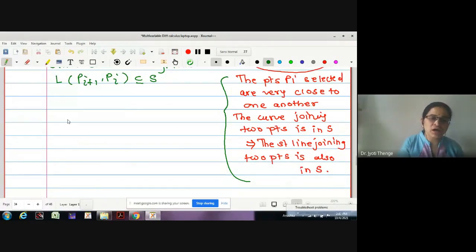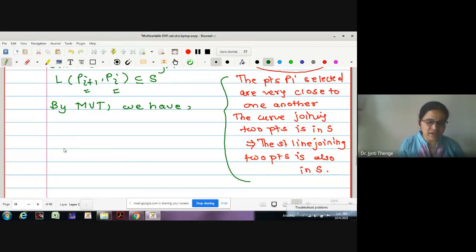Now we will use the mean value theorem. Therefore, here I'll write, by mean value theorem we have, and we will use the mean value theorem for the 2 points P(i+1) and Pi. What is the statement? Let me write the statement in red pen.